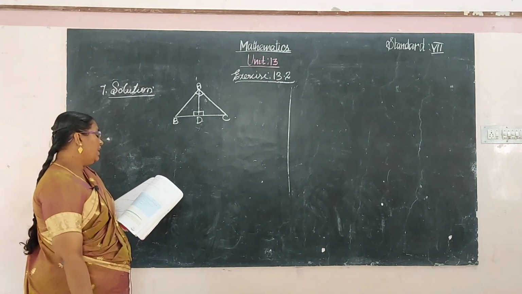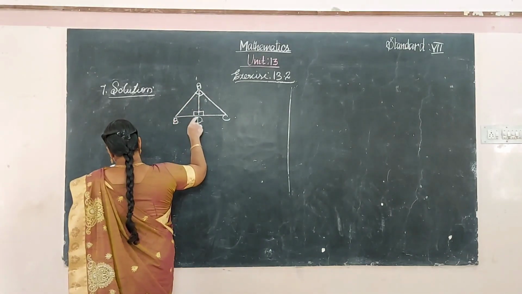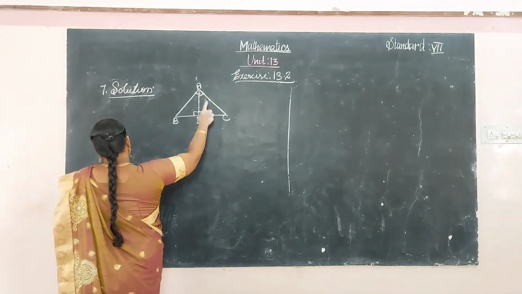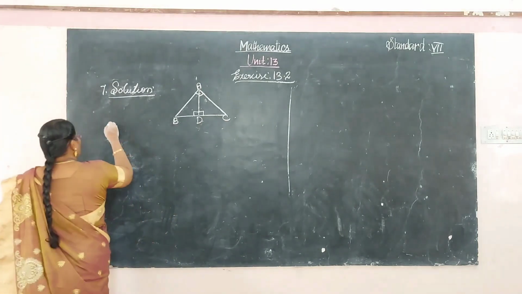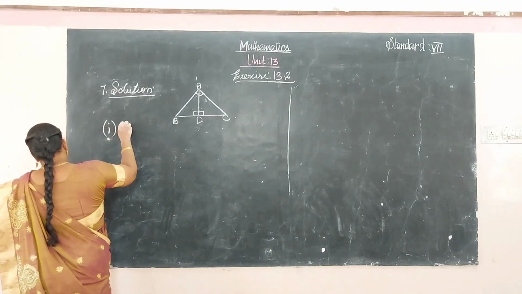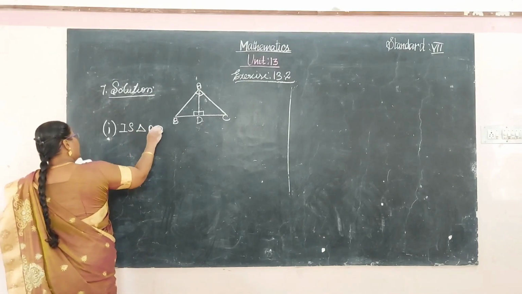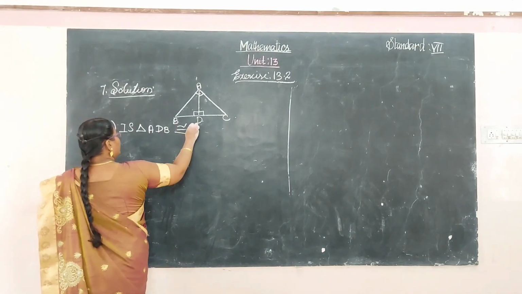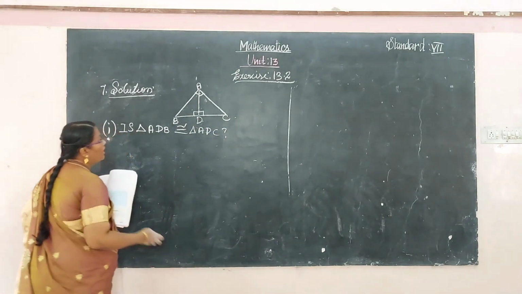The first question is: is the triangle ABD congruent to the triangle ADC? Yes.